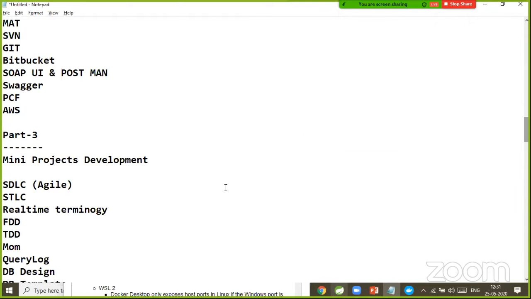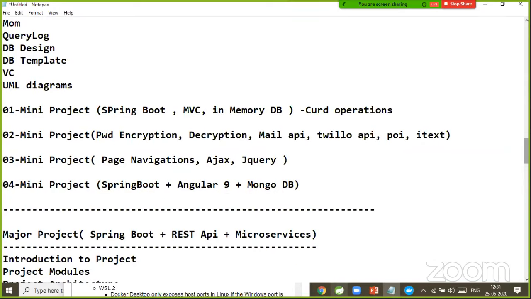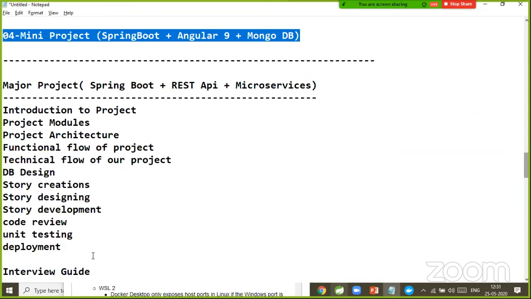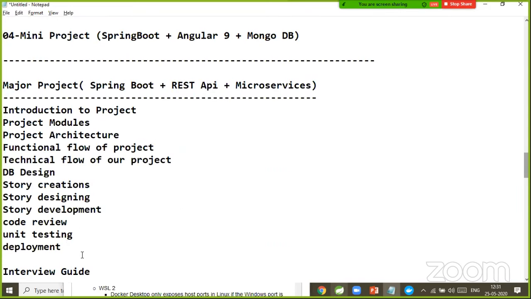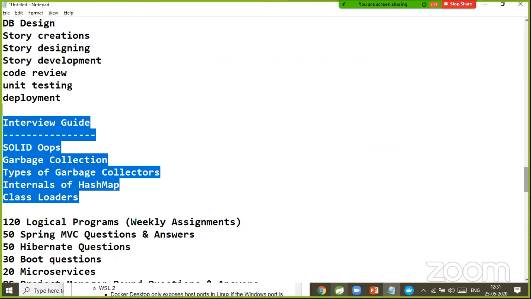So all the tools we are going to cover, several mini projects we are going to develop to improve our coding skills, several real-time scenarios we are going to understand as part of these mini projects. One major project we are going to see, architecture we are going to see, modules we are going to see, and interview questions from core Java I am going to explain.